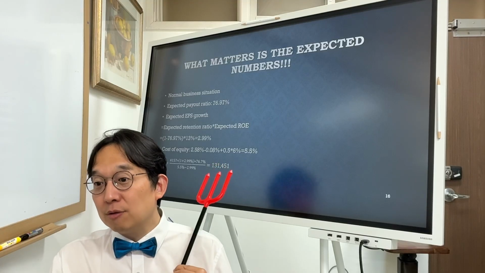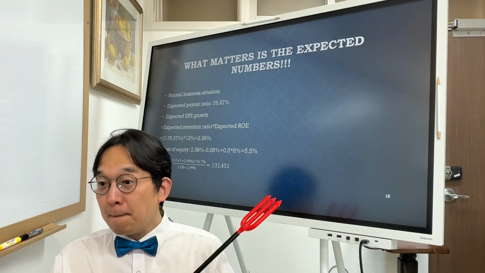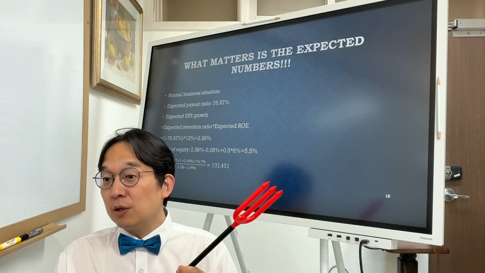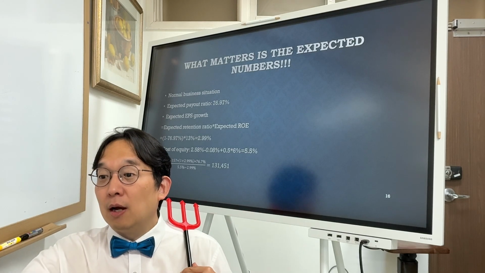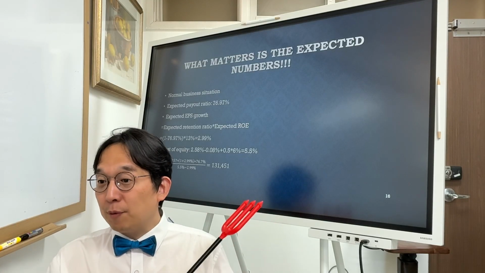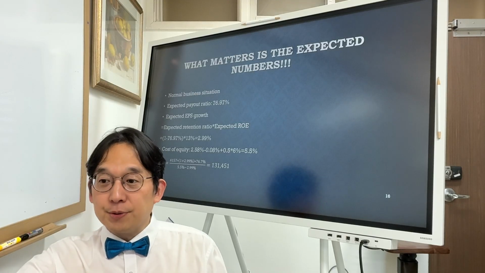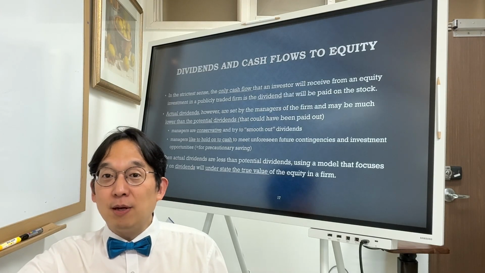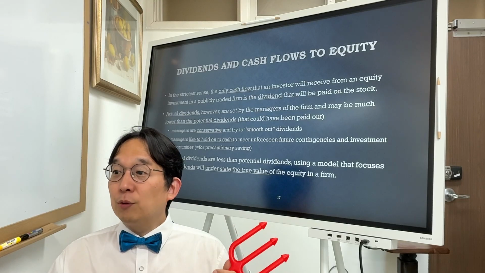So the numerator goes like 4157 times 1 plus growth rate and times retention ratio of, what is it, 77%, divided by R, 5.5%, minus G, being 3%. Okay, so that's how we estimate using the dividend discount model. Dividend and cash flow to equity.